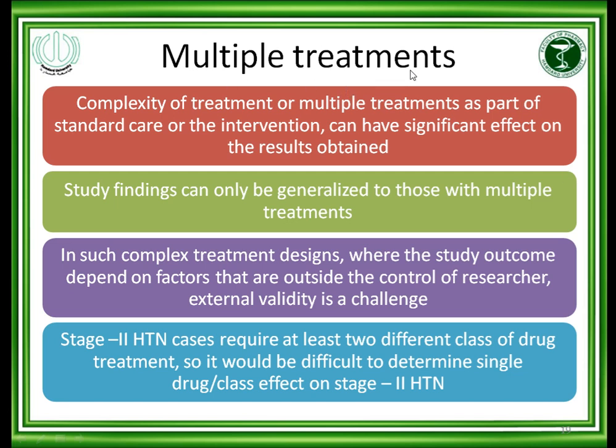Another issue is multiple treatment. Sometimes the patient is on multiple treatments. The complexity of treatment, or multiple treatments as part of standard care or the intervention, can have a significant effect on the results obtained, because we will have doubt about which drug the results are because of, since we are giving multiple treatments. So that can affect the results and external validity is compromised. Study findings can only be generalized to those with the multiple treatment. At the end of the study, we will say that when we give this multiple treatment combined, then these results will come.